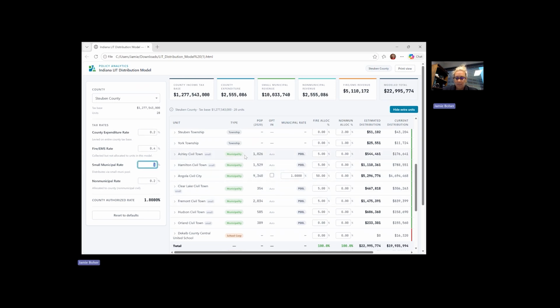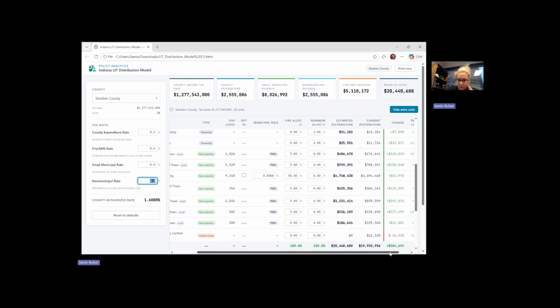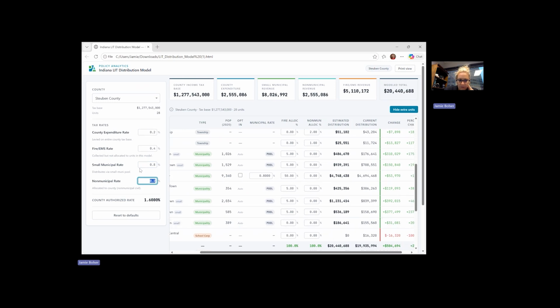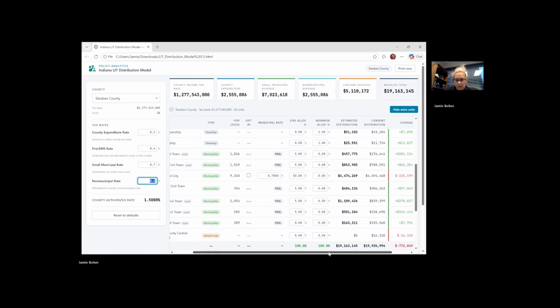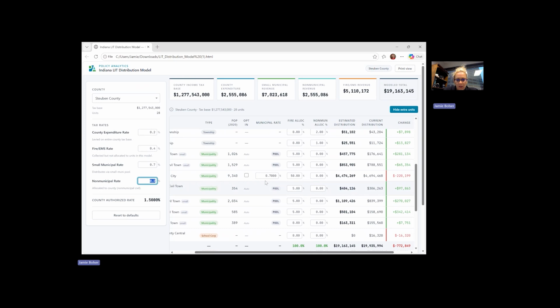So again, you may want to make this say 0.8. It looks like that's still generating plenty of revenue for 0.8. So let's even see if we do this at 0.6. It looks like you have a couple small ones that may not make it at 0.6, at least revenue neutral. But again, there's some key financial information that you may want to also obtain to see if they need to be revenue neutral or not, since that'll be a county decision.